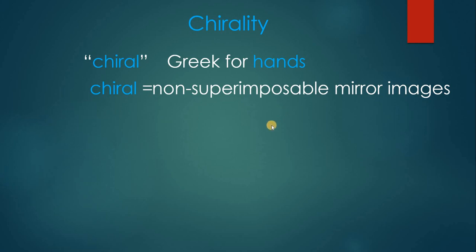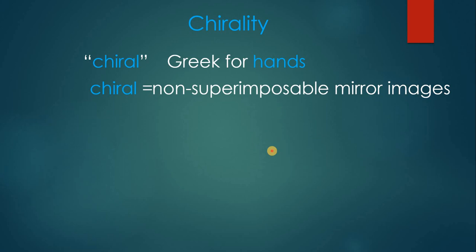This means if you are keeping anything in front of a mirror, the right side of that object will become the left side in the mirror, as you might have observed when you see yourself in the mirror, and the sides change. You can say these two images will be non-superimposable. Superimposable means if you keep one thing above the other and both objects are the same, you would say these are superimposable. But if you keep one thing above the other and both objects do not create the same image, you can call that object a non-superimposable mirror image of that object.